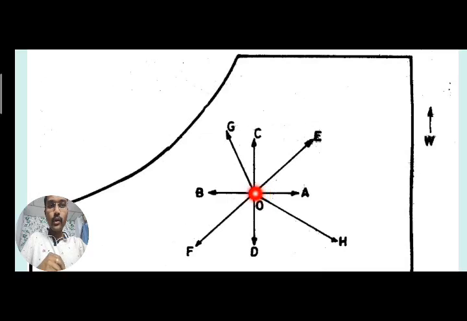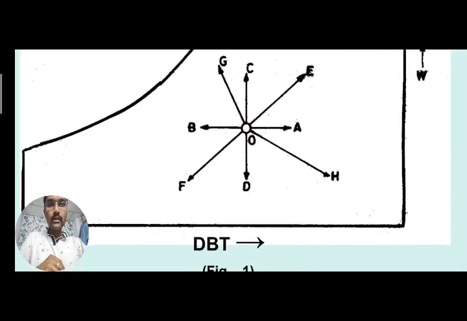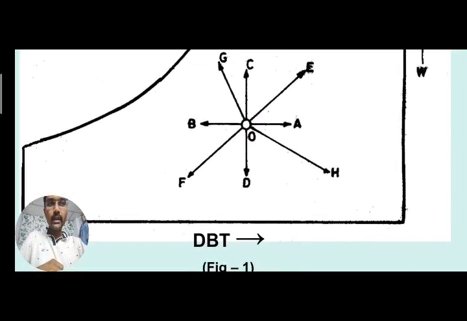You plot one point at a certain temperature level on DBT and a specific humidity value, locating the point and noting it as O. Next we plot all these lines: from O to A, O to B, O to C, O to D, O to E, F, and O to G and O to H. So 8 processes are represented here.